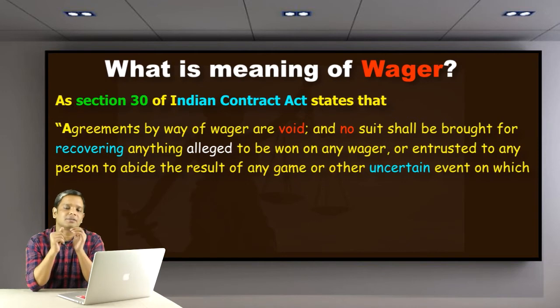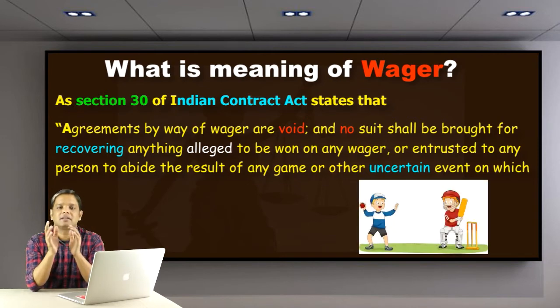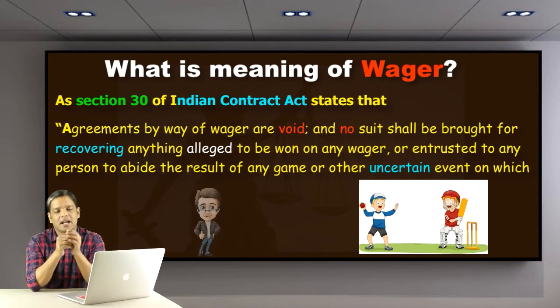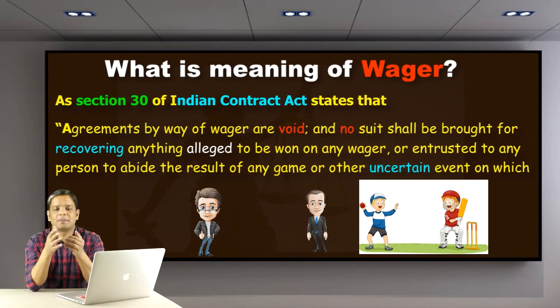So let's understand it with an example. Suppose the cricket match between India and England is going on, and your friend and you both bet: if India wins, you will pay 1000 rupees, and your friend said if England wins, he will pay you 1000 rupees.